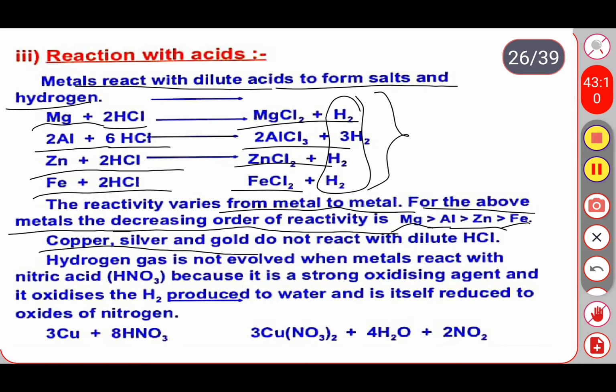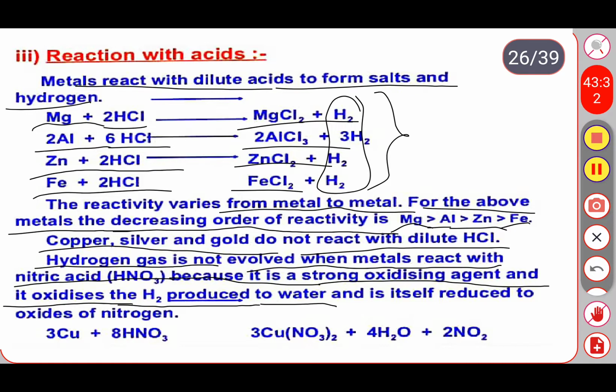Hydrogen gas is not evolved when metals react with nitric acid, because it is a strong oxidizing agent and it oxidizes the hydrogen produced to form water, and itself is reduced to oxides of nitrogen. The oxides of nitrogen are of three forms: nitrous oxide, nitric oxide and nitrogen dioxide.